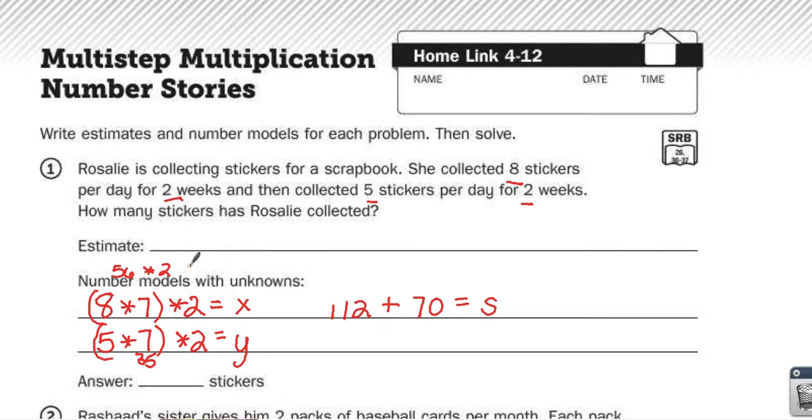So if I were going to estimate this, I would pick close but easier numbers. So instead of 8 times 7, maybe I'd do 10 times 7. 10 times 7 times 2. And then I'd probably add that to 5 times 7 times 2, I could probably keep that the same because those numbers aren't too big.